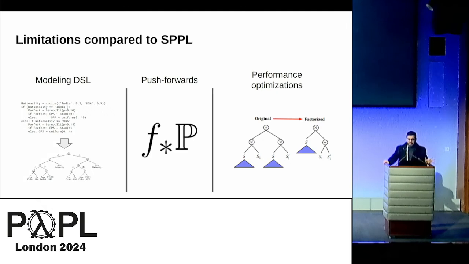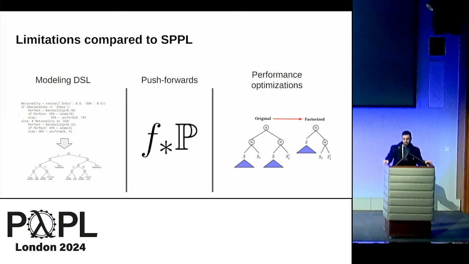Similarly, SPPL supports a wide variety of transformations that you can apply on the leaf nodes, because CDFs of push forwards have nice analytic formulas that we can use. Definitely, we don't have nice analytic formulas for any distribution satisfying the SPINI interface, so we need to be careful about what sorts of push forwards we can support on what random variables.